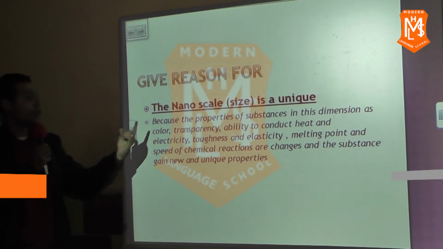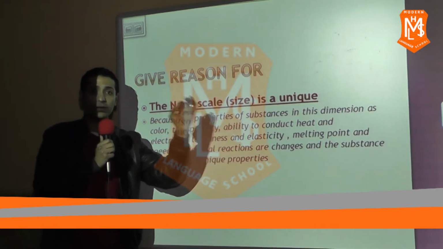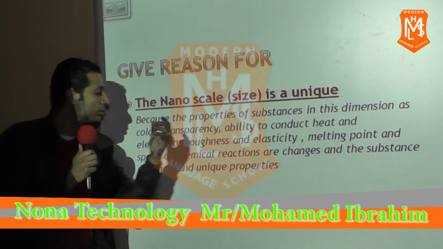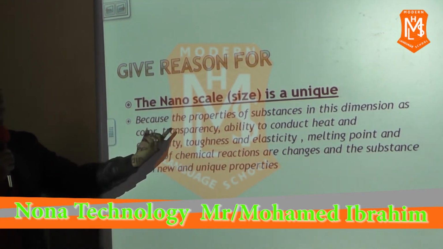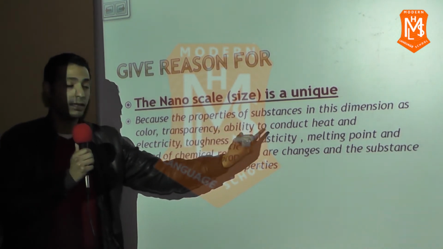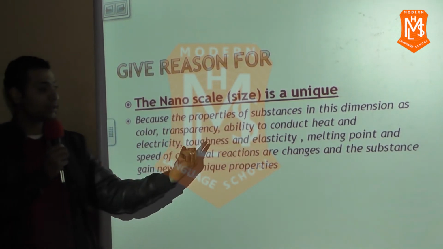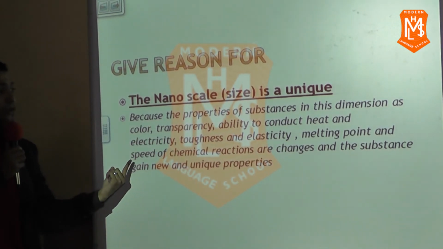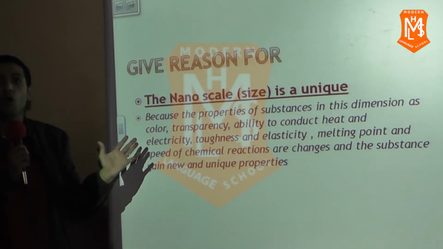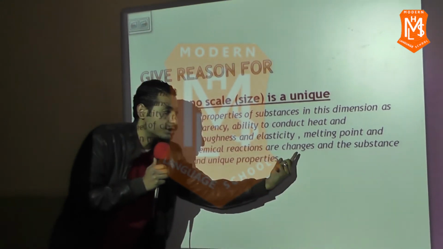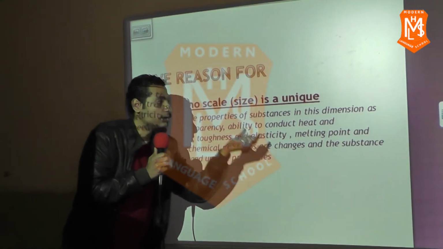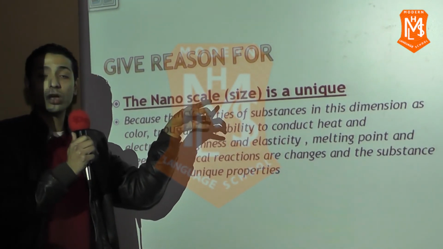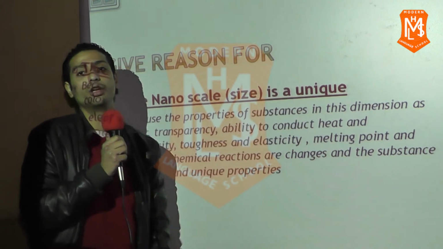This is because the properties of a substance in this dimension, such as color, transparency, ability to conduct heat and electricity, toughness, elasticity, melting point, speed of chemical reaction, and many other properties, all change in this dimension. So the nanoscale or nanosize is a unique measuring unit. Okay?